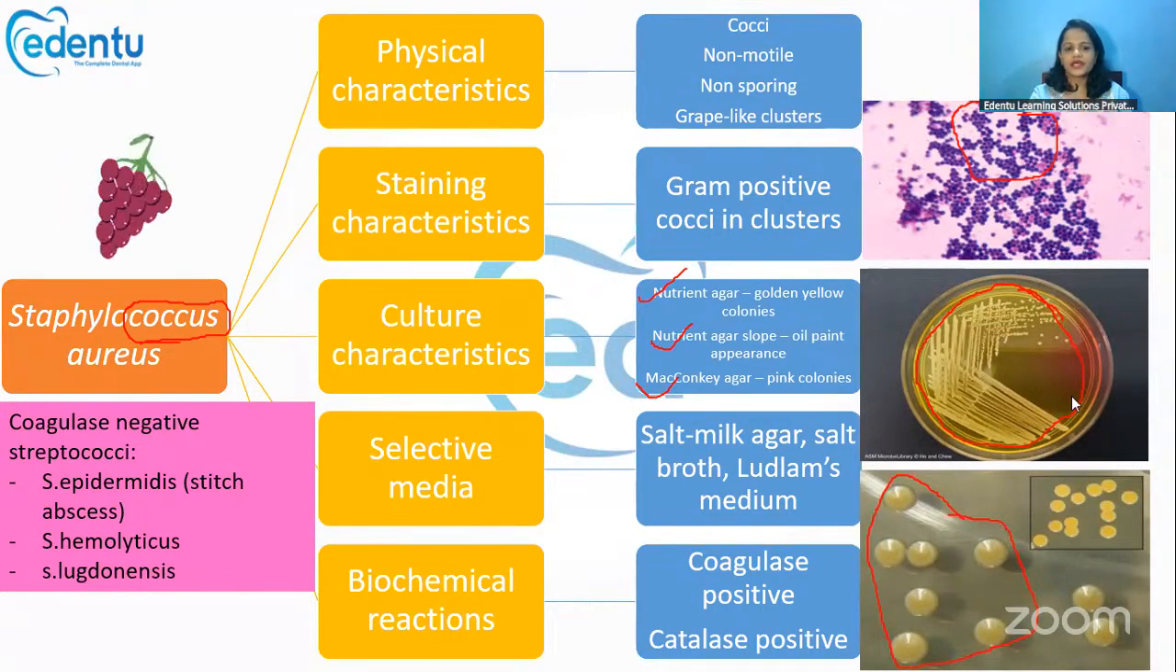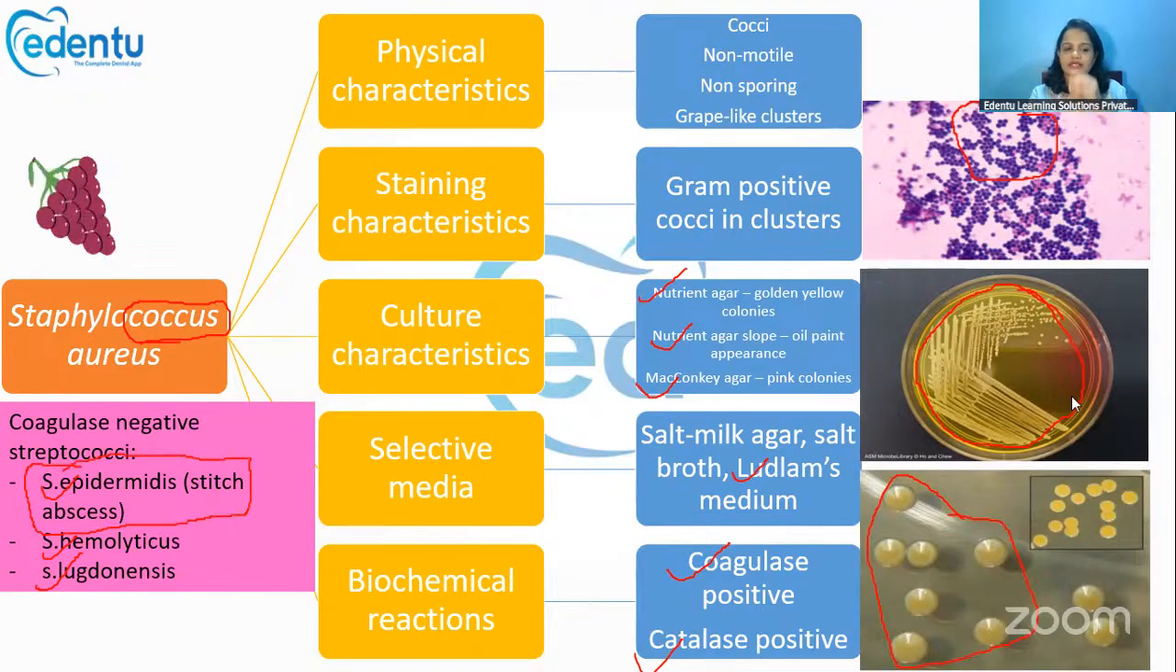All right. Now, the selective media that is used for Staph aureus is salt milk agar, salt broth, and Ludlam's media. Biochemical reactions we had already discussed: it will be catalase positive and it will also always be coagulase positive. Now, there are coagulase negative staphylococci also. Which are the coagulase negative staphylococci? Staph epidermidis, Staph hemolyticus, and Staph lugdunensis.